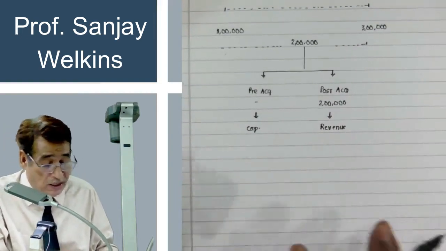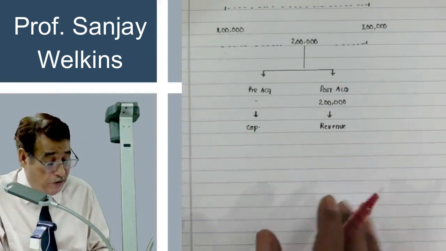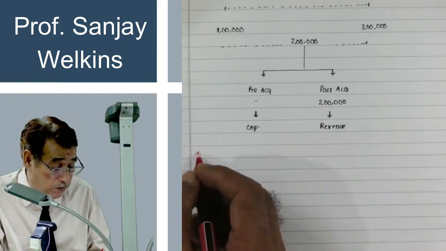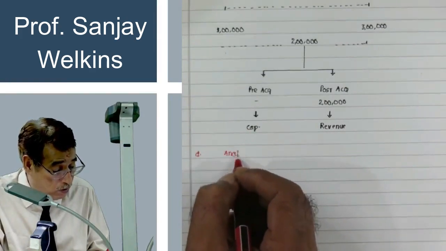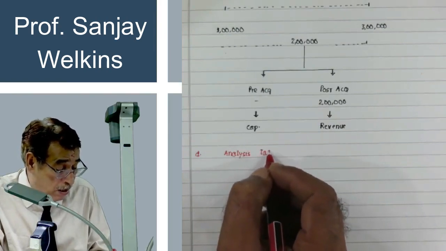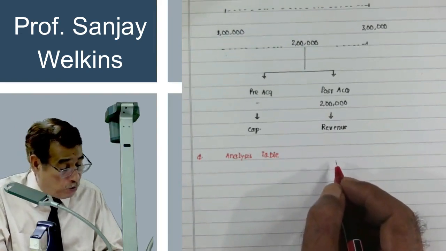The next step while preparing consolidated financial statement is D, analysis table. Why we are preparing this analysis table, you will come to know immediately.